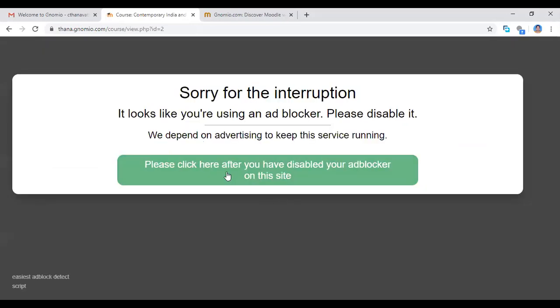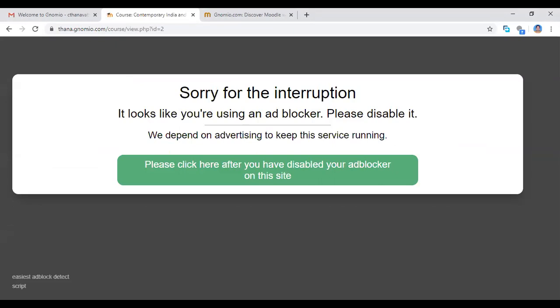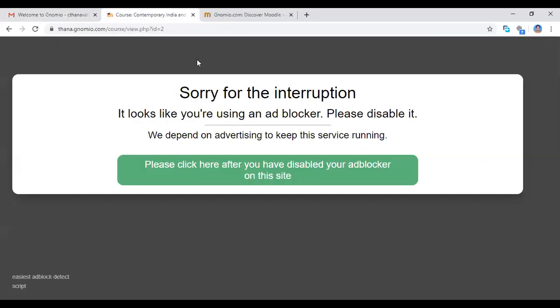Hello, madam. Can you give the information on how to add bulk students? There is another process, sir. First you collect all the participants' mail ID and username.